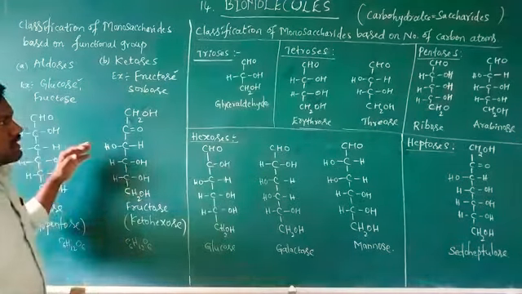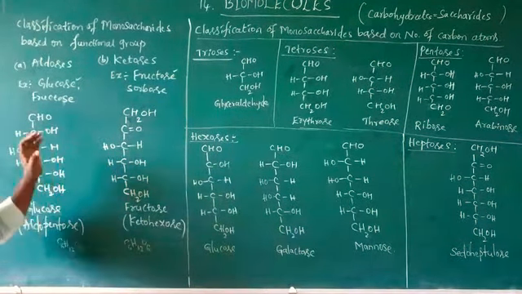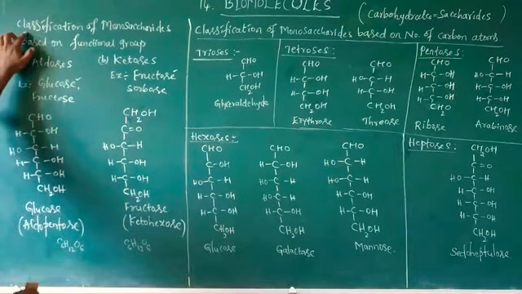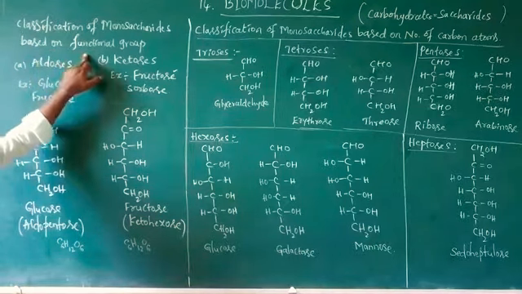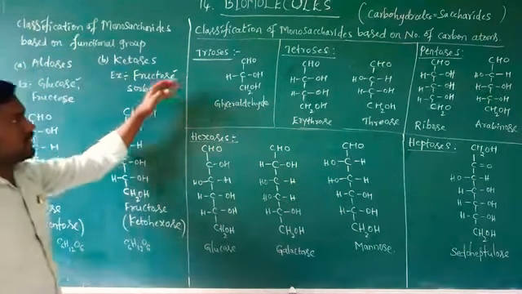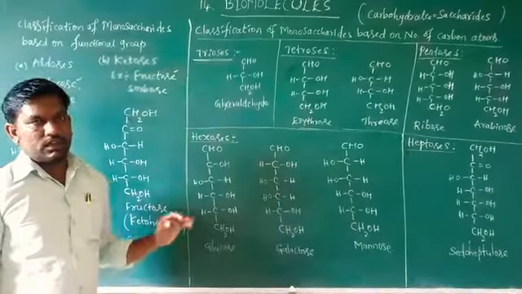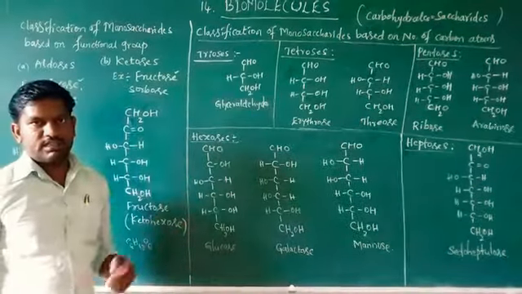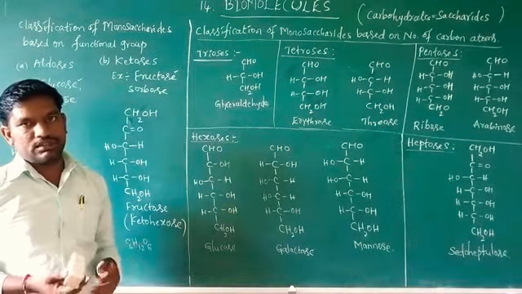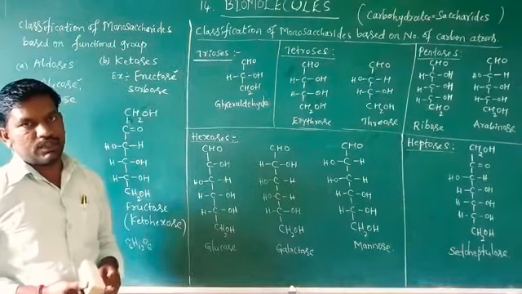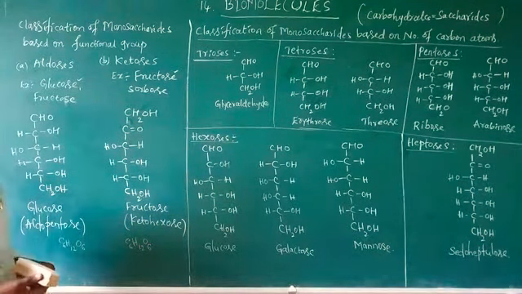The next classifications of carbohydrates: number 1, classification of monosaccharides based on the functional group; number 2, classification of monosaccharides based on the number of carbon atoms; and classification of carbohydrates based on taste, whether they are sweet or not sweet.